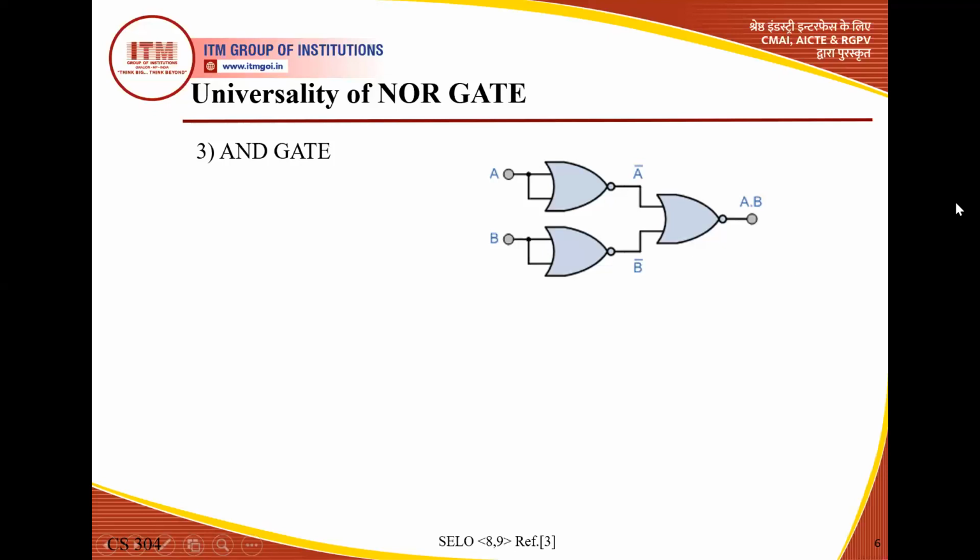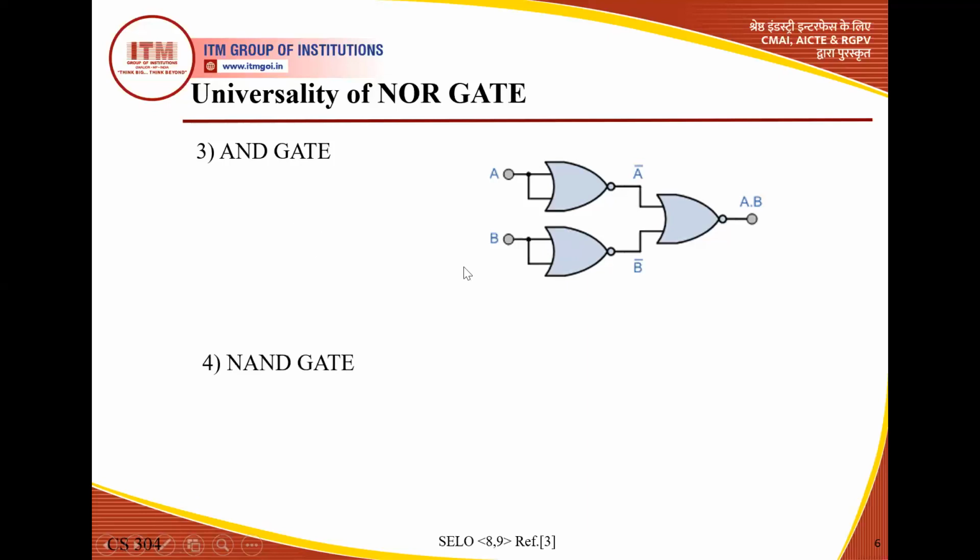So with the help of De Morgan's theorem, when we solve, the output expression is equivalent to A dot B. And we know that dot product means it belongs to the AND gate. So this expression is equivalent to the AND gate. So we use 3 NOR gates for designing an AND gate. When we place the NOR gates in such a position, they make an AND gate.